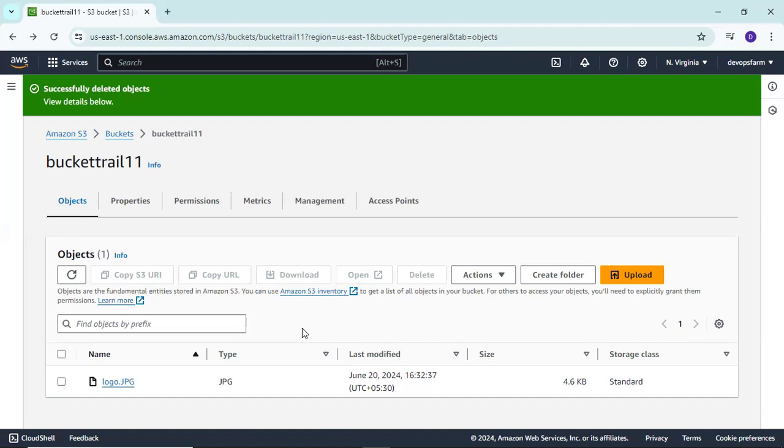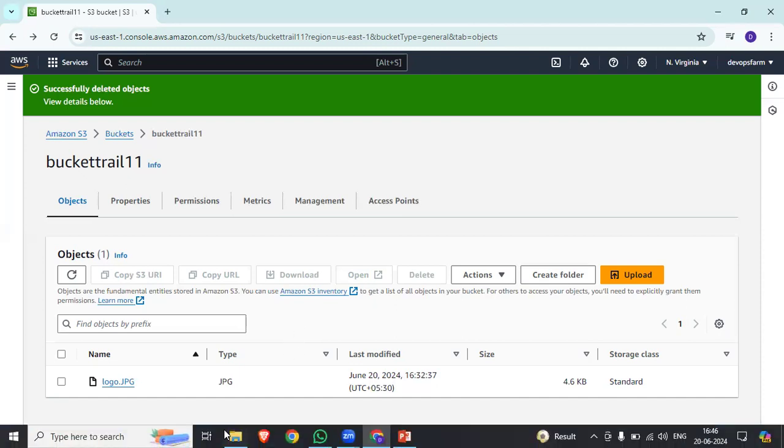Google Drive doesn't provide unlimited data, but here we can store unlimited data. So this is similar to Google Drive, but with some advanced features. Okay, sir.